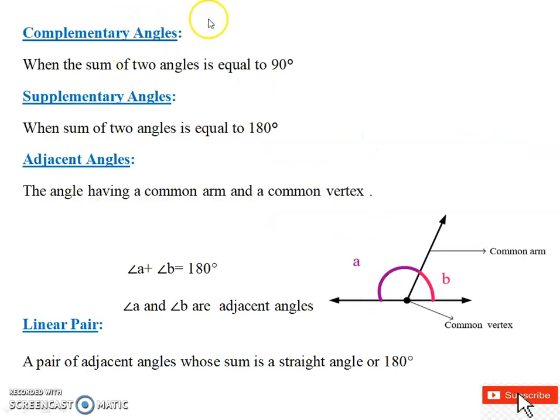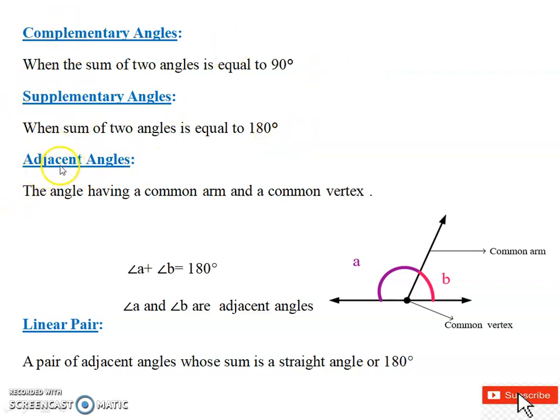Now, what are complementary angles? Whenever the sum of two angles is equal to 90 degrees, for example, angle x plus angle y equals 90 degrees, those are called complementary angles. Similarly, what are supplementary angles? When the sum of two angles is equal to 180 degrees, it is called supplementary angles. So you should remember the names: complementary, 90 degrees; supplementary, 180 degrees.